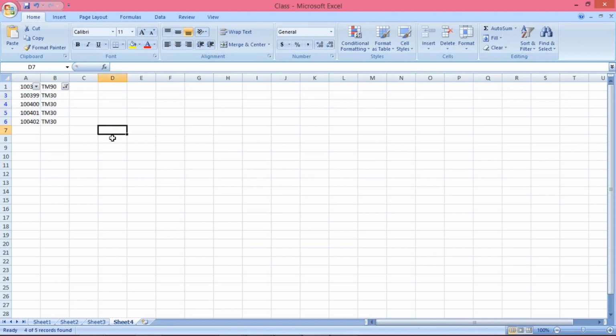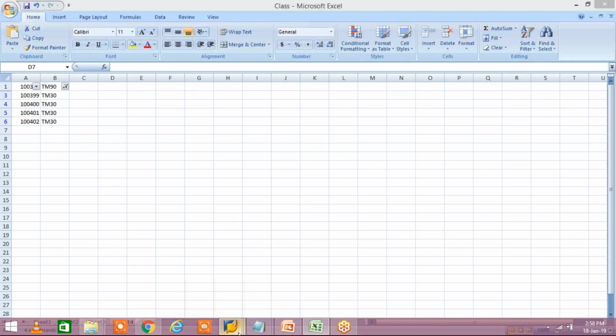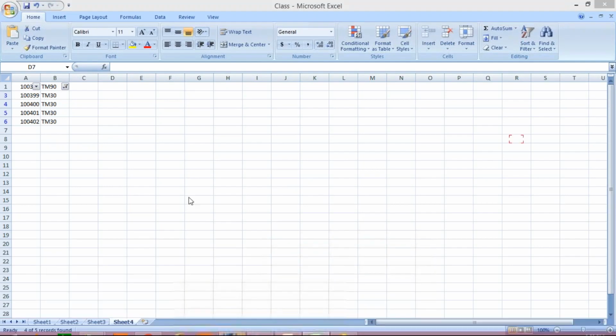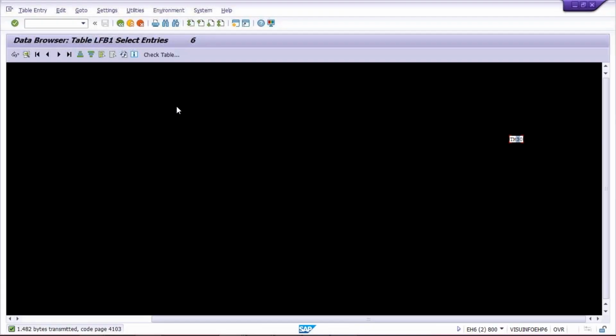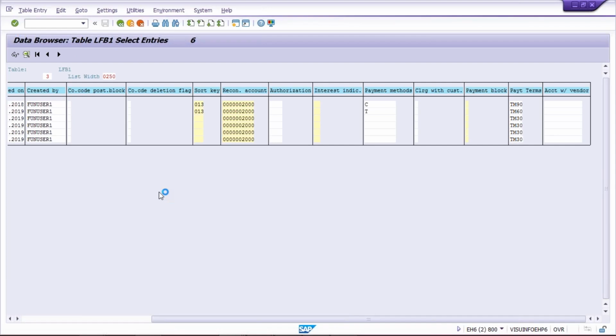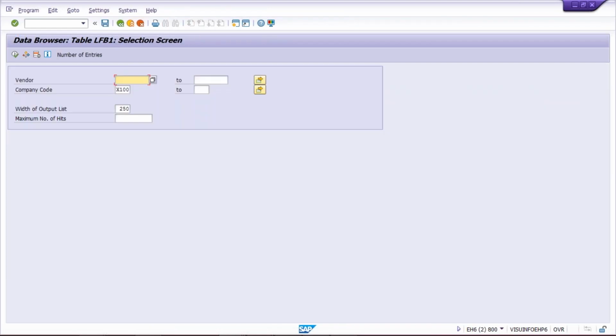This is one way. Now I'll tell you the easiest way. It's pretty simple. We have one more way. The same activity can be performed in several different ways, right? Somebody is going to use this method, or I'll tell you the simplest method here. You just click on settings and click on field selection.